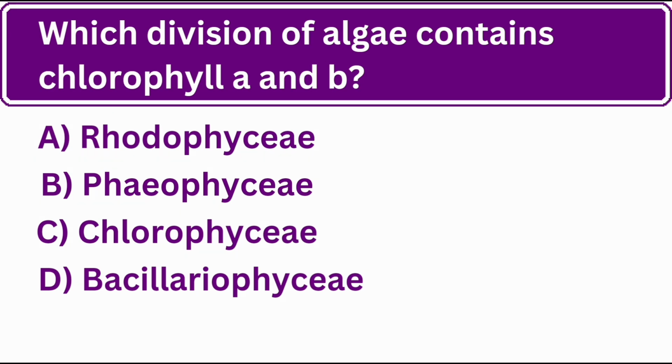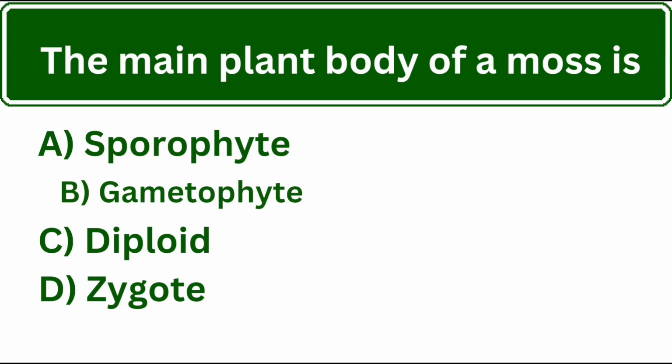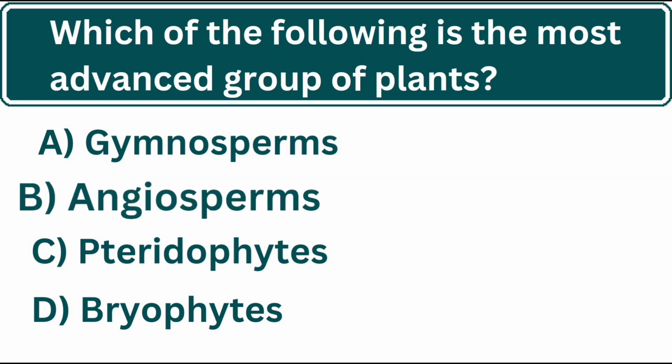Yes, the correct answer is C. Chlorophyll. The main plant body of a moss is. Yes, the correct answer is B. Gametophyte. Which of the following is the most advanced group of plants? Yes, the correct answer is B. Angiosperms.